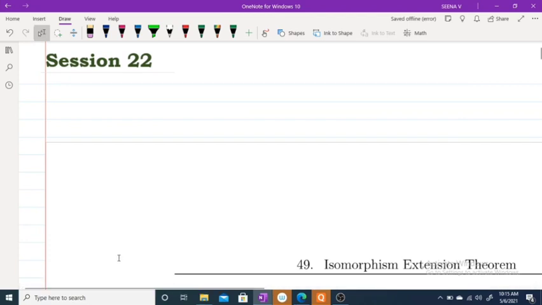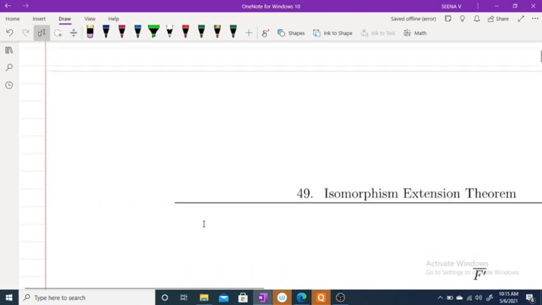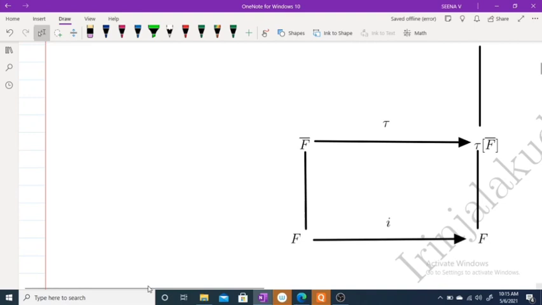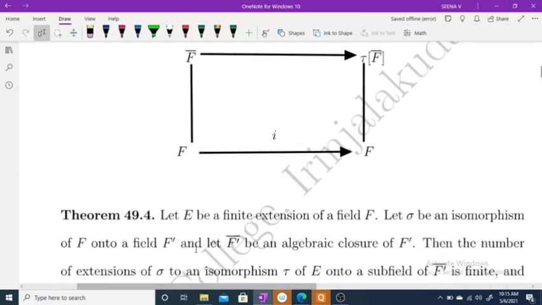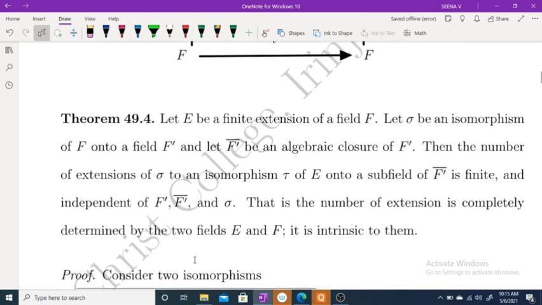Hi, good morning. Just recall what we have discussed in our last two classes. We have discussed the isomorphism extension theorem, and in the last class we have proved that the conjugation isomorphism we can extend as an isomorphism. Also, we have proved any two algebraic closures are isomorphic. Okay, now we are going to prove one theorem.